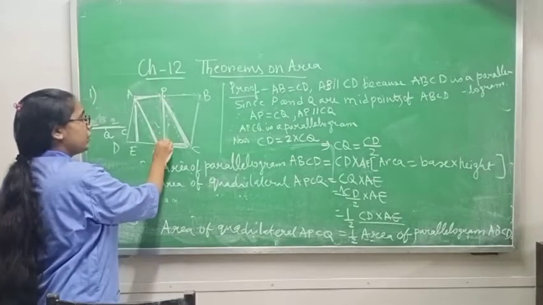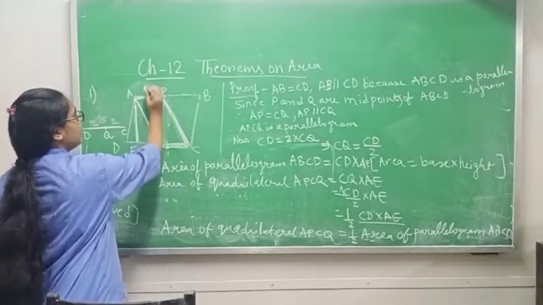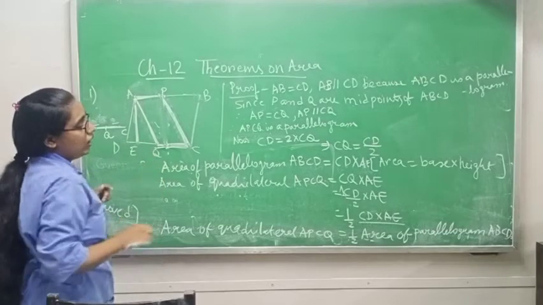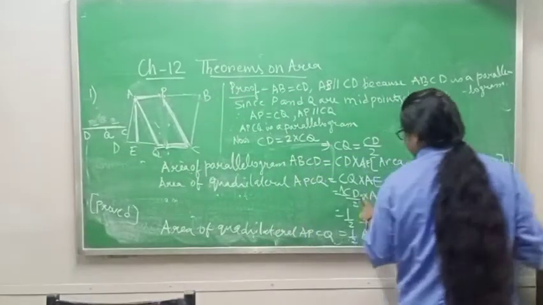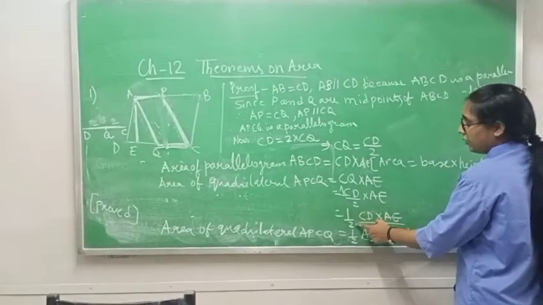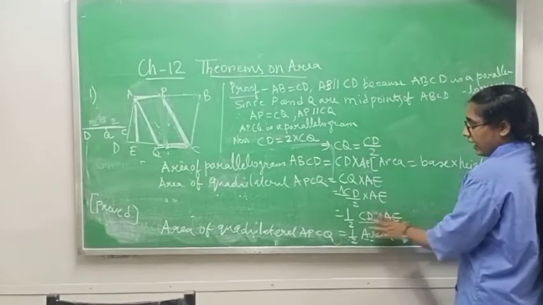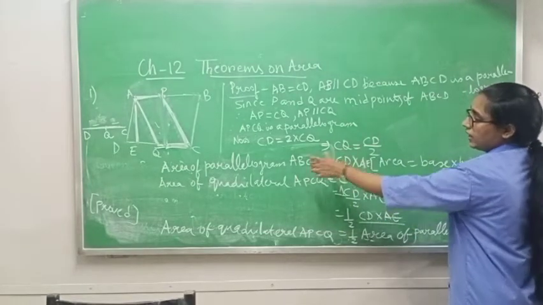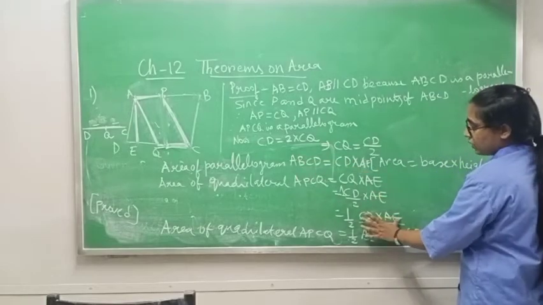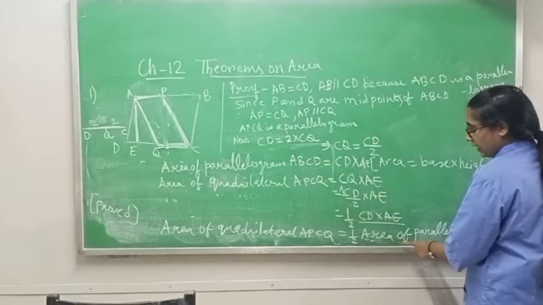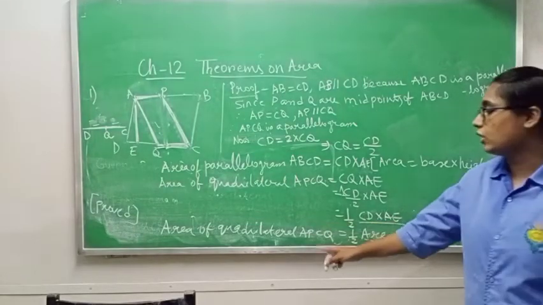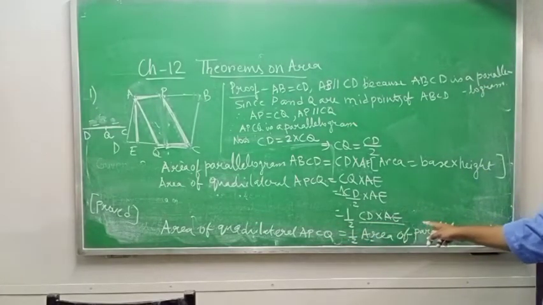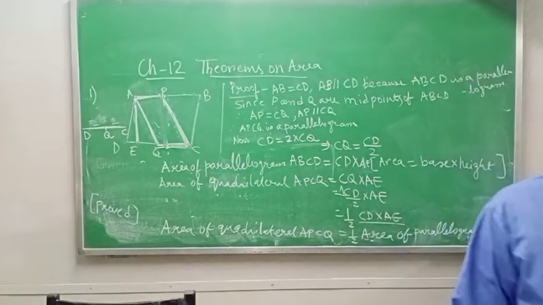If you draw from here, same thing will come. That is why I am not drawing directly. In place of height I am writing AE. Now in place of CQ you can write CD by 2. It means half CD into AE, and CD into AE is nothing but area of parallelogram. So in place of CD into AE you will write area of parallelogram ABCD. So what you will write in the last, area of quadrilateral APCQ is equal to half of area of parallelogram ABCD. Proved. Okay, complete this one.